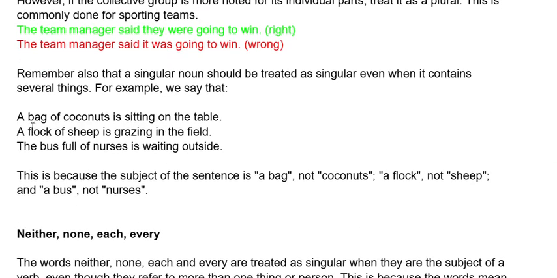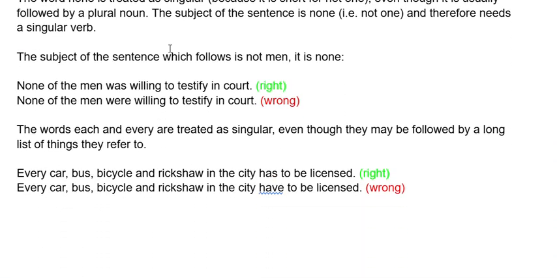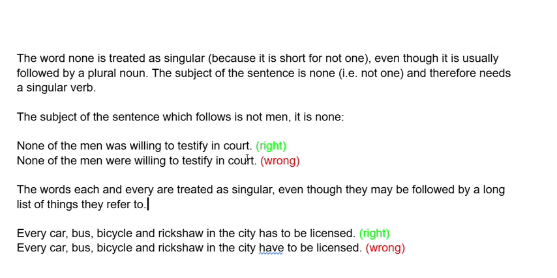When we are talking about a bag, a singular noun, it is treated as singular even though it contains several things. We use singular verbs. None, each, and every are also treated as singular, and they may be referring to multiple things. We saw an example that every car, bus, bicycle, and rickshaw in the city has to be licensed. This is the correct statement. So that's how it is done.